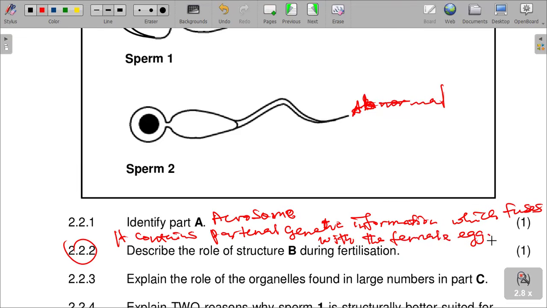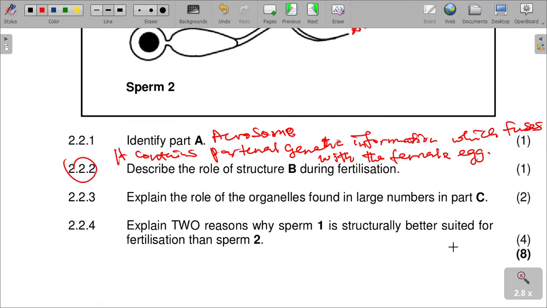It actually contains the paternal genetic information, which is haploid, and it fuses with the female egg. That is one key function there.